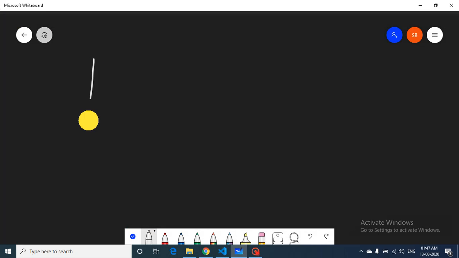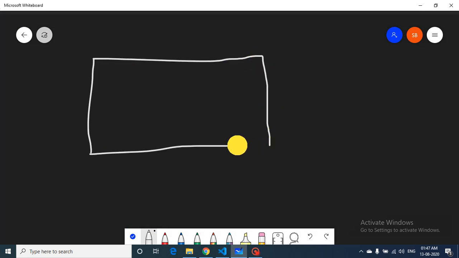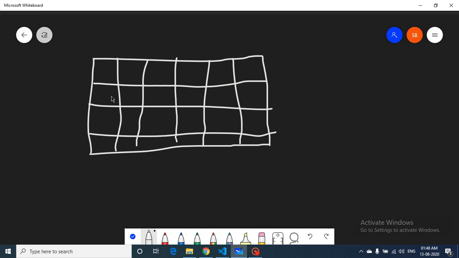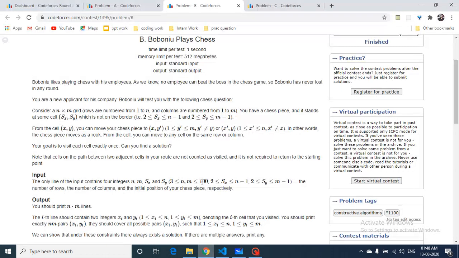Let's draw some chessboard. So it's n cross m. Sorry for the bad drawing, I'm drawing with my mouse. The starting point will not be on the border. It can be here, it can be here, it can be here, but it cannot be here. So the starting point will be given to you.